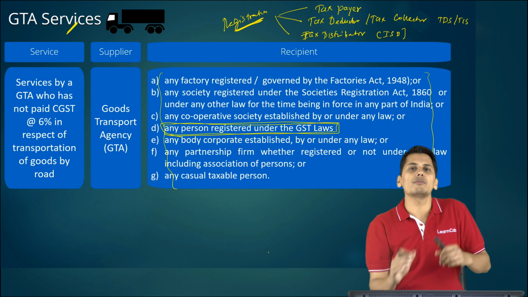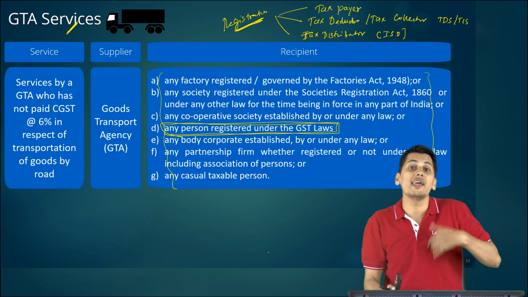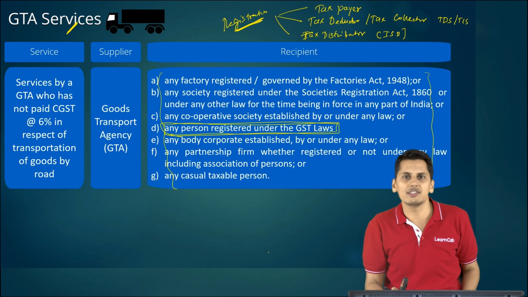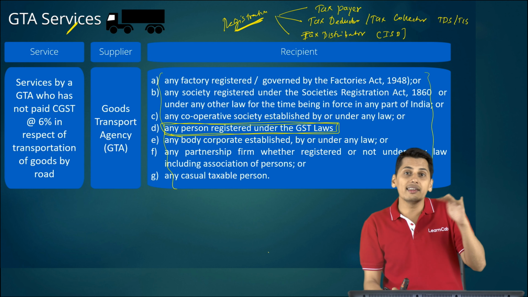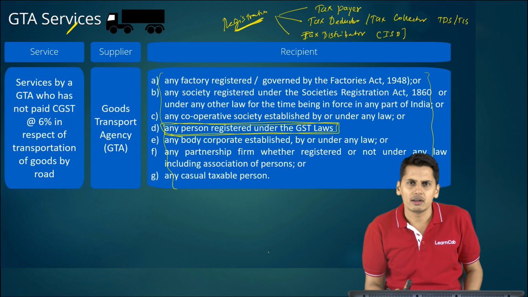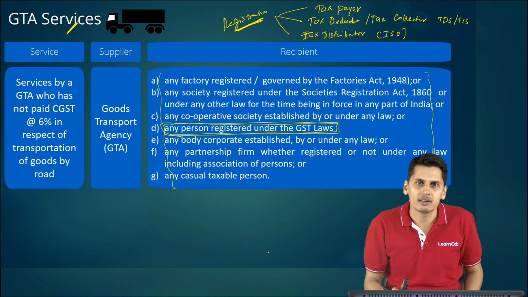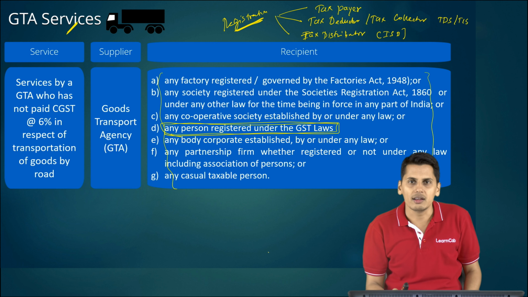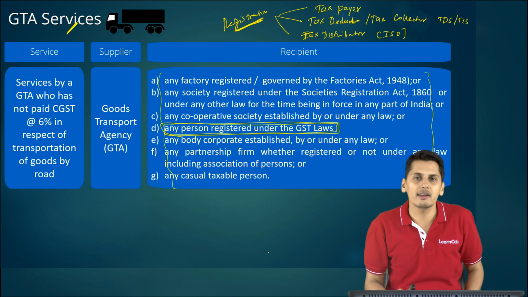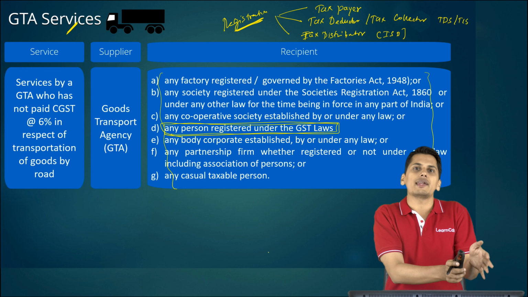It is similar to your Income Tax Act. For the purposes of paying income tax, you are supposed to take registration, that is nothing but your PAN number. For the purpose of deducting TDS under the income tax law, can you do that with your PAN number alone? The answer is no. You have to take the registration in the capacity of a tax deductor. So you have to apply for a TAN number under income tax law. So even under income tax law, you can obtain registration in various capacities. As a taxpayer, you have a PAN number. As a tax deductor, you have a TAN number.